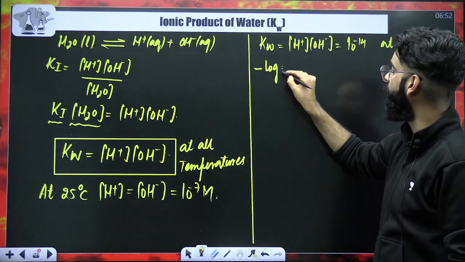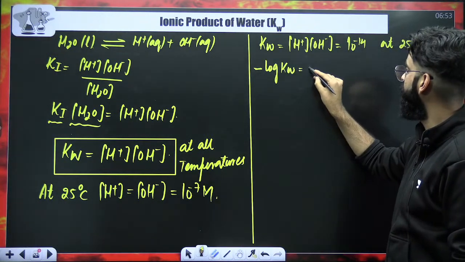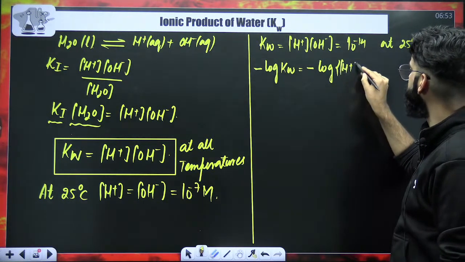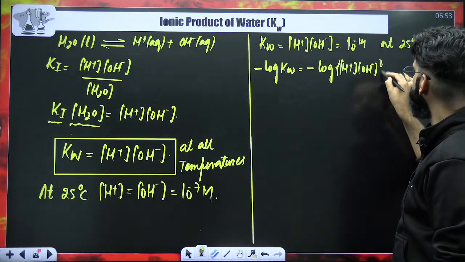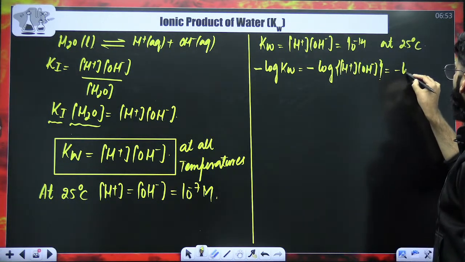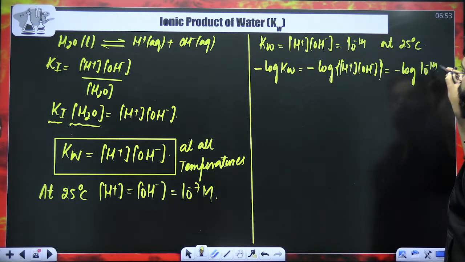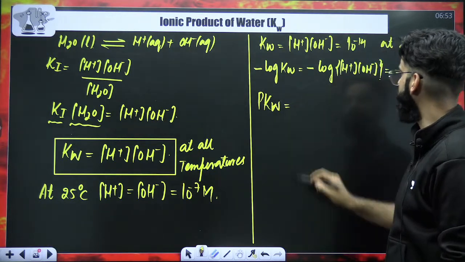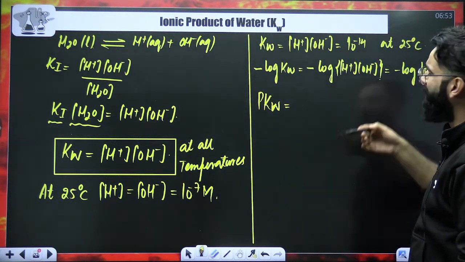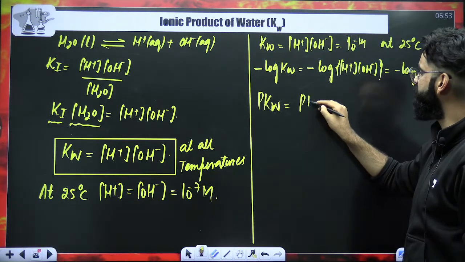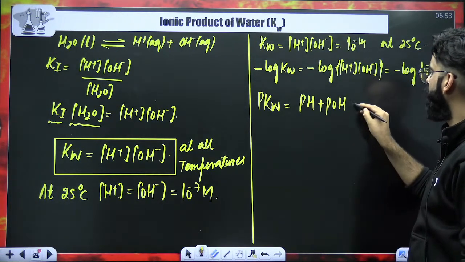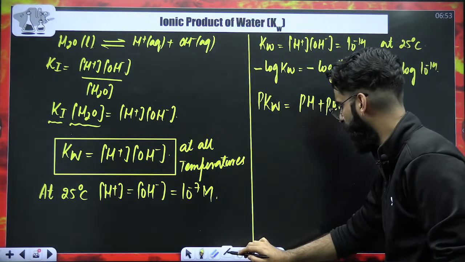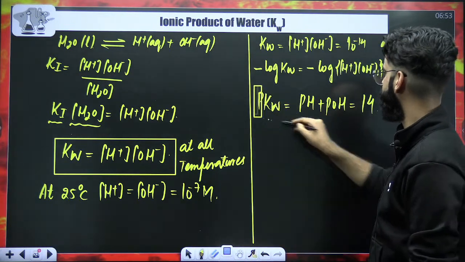It becomes minus log of Kw is equal to minus log of H positive concentration times OH negative concentration, which is equal to minus log of 10 raised to the power minus 14. Now minus log of Kw is simply called pKw. When you split it, log of m times n makes it log of m plus log of n. It finally becomes pH plus pOH. And this term, minus log of 10 raised to the power minus 14, comes out to be 14, because log of m raised to the power n is n log m.